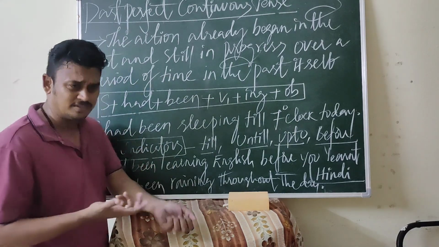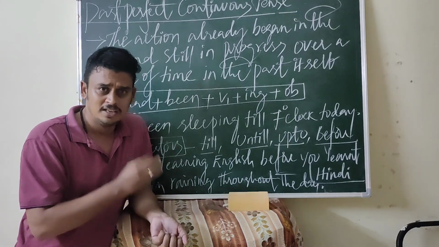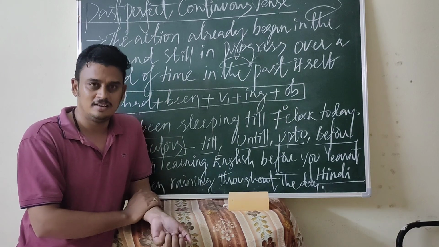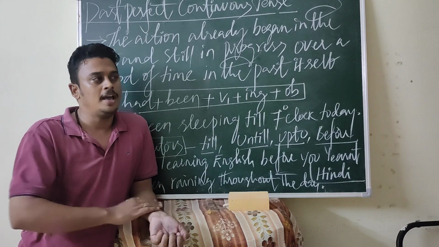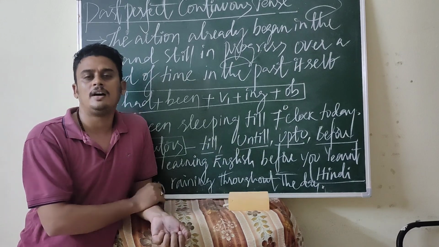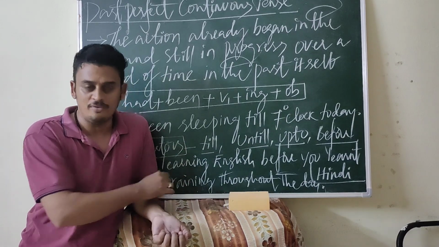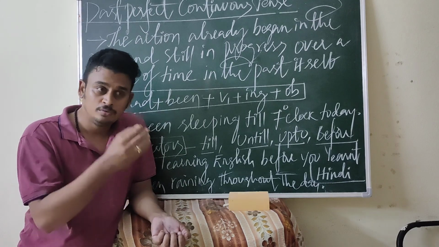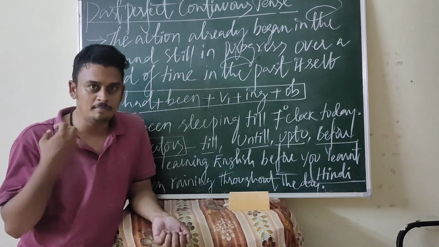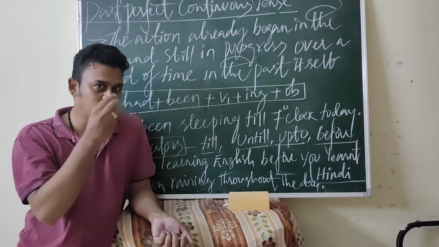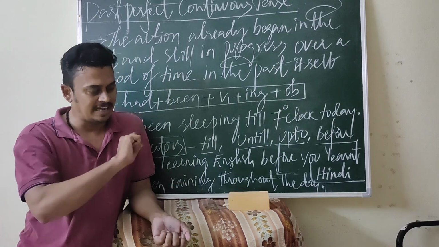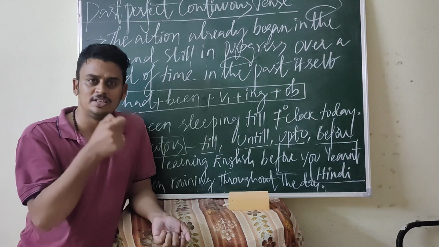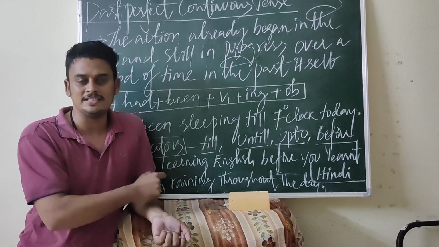Next one. See so many examples. I had been waiting for you till 5 o'clock. I had been making a cup of coffee up to 7 o'clock. You can write any number of examples using the past perfect continuous tense.